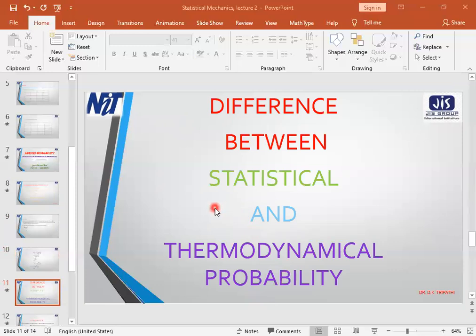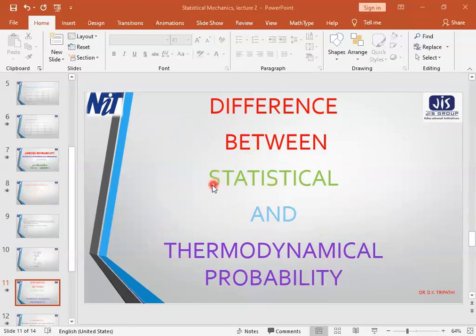Now let us try to understand the differences between statistical and thermodynamical probability. You see the least value of statistical probability is 0, and it has the maximum value 1. Whereas the least value of thermodynamical probability is 1, and it does not have any maximum value.